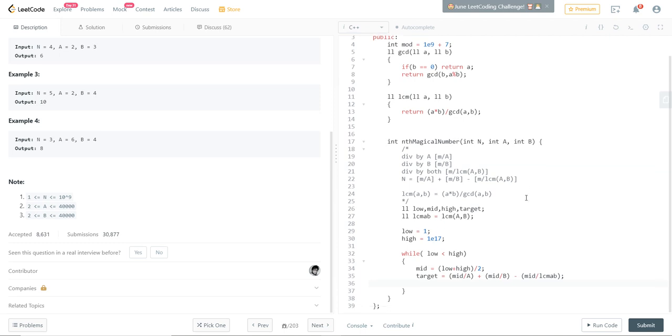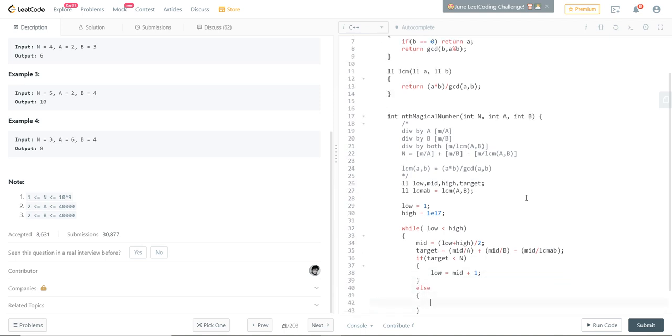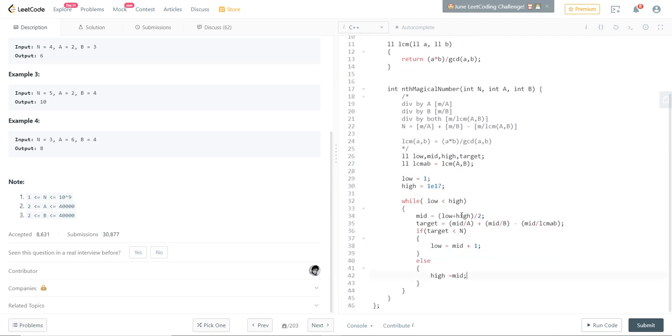So it's pretty straightforward. If the target we are looking for is greater than n, so basically if it's on the other side, then we just change the limits to be on the right side. So we put low is equal to mid plus 1, and if n is smaller, then we have high is equal to mid, right? Cool. So once this entire loop is done and we actually find the number, we will return the high, which will be the value modulo the mod.